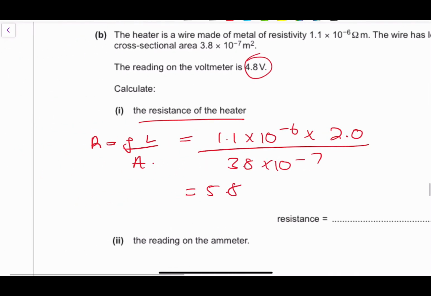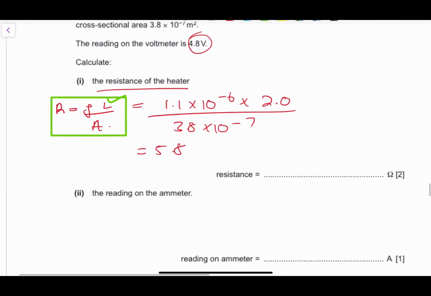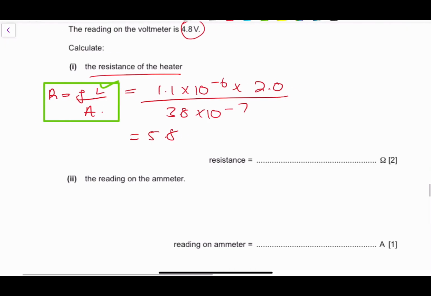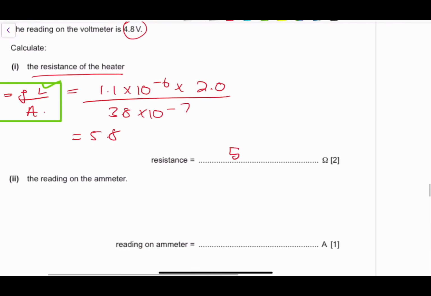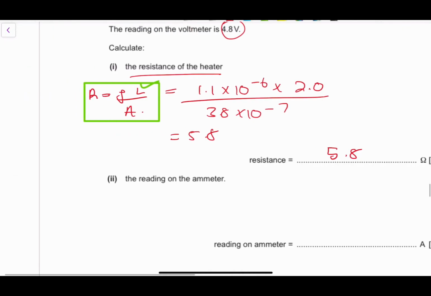What are they looking for? They're looking for this formula. Just give the formula before you start making any calculations, right? Then you can make your calculations and get your answer. But first, give the formula whenever it is required. So this is 5.8. The reading on the ammeter, right?